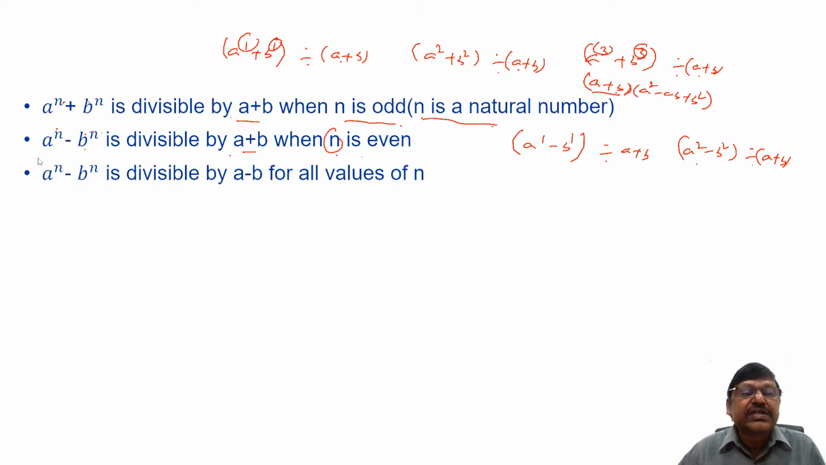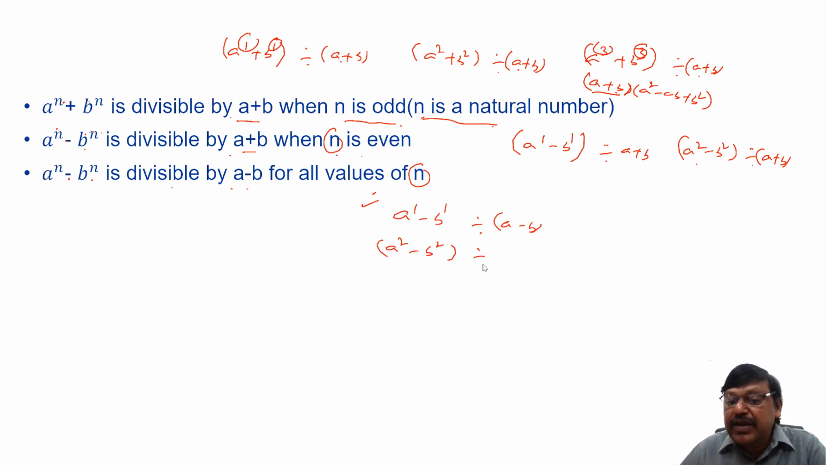Now the third rule: a^n - b^n is divisible by a - b for all values of n. That means for all natural numbers n, both odd and even. For example, a^1 - b^1, is it divisible by a - b? Yes, it is. A^2 - b^2, is it divisible by a - b? Yes, because a^2 - b^2 can be written as (a - b)(a + b).